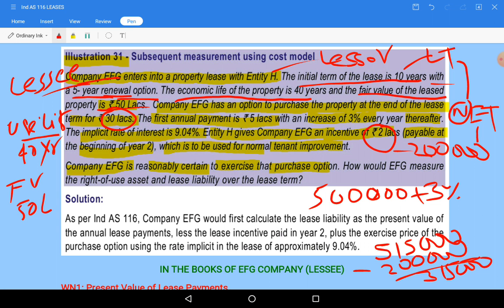What is useful life of asset? 40 years. So we need to consider 40 years here for the depreciation purpose, not lease term, not lease term.